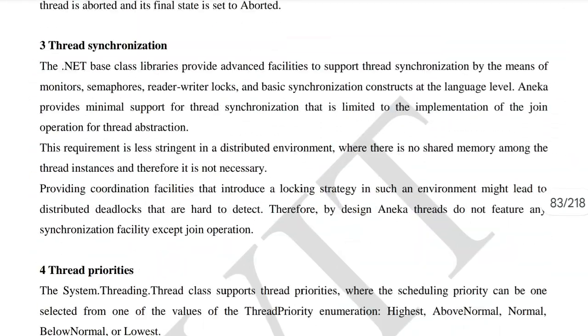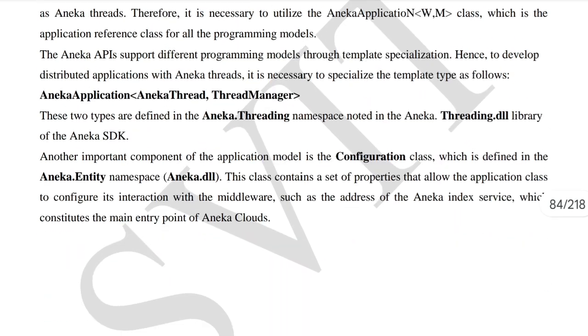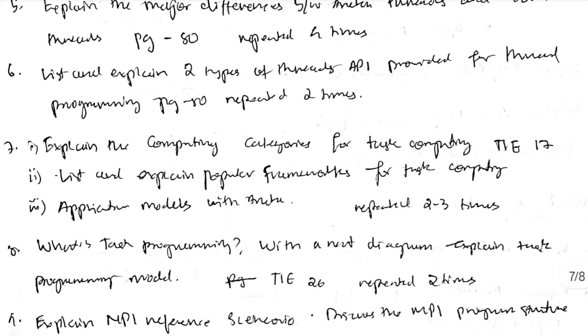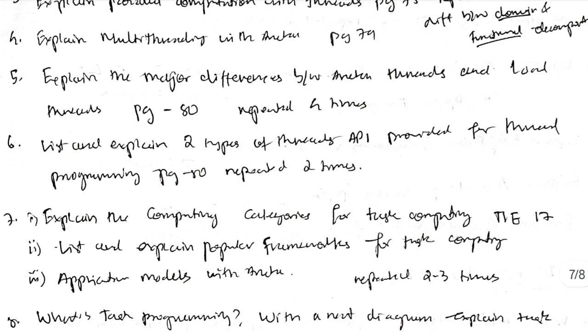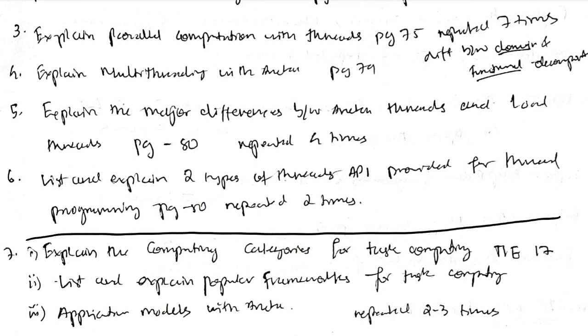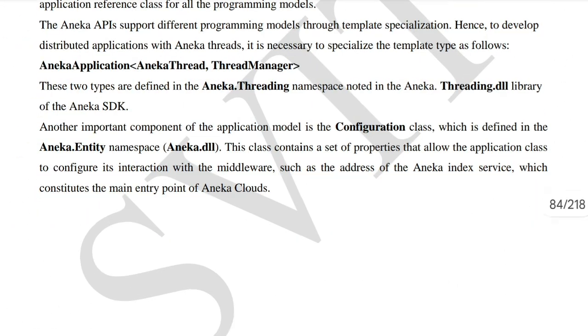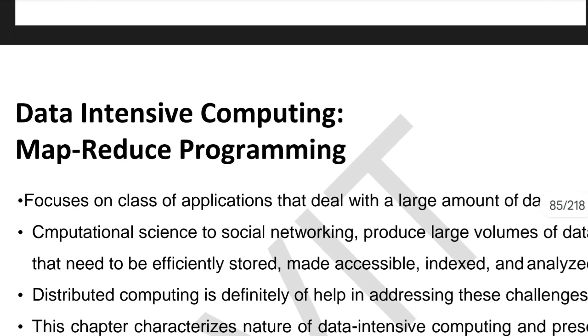After that we have programming applications with Aneka threads. Let's see what the question is: 2 types of threads API, and task computing, application models with Aneka. Actually for the third module, only half is present in the notes I am referring to currently, and the next half you have to refer from the Take It Easy Engineers third module notes. Programming applications with Aneka threads is present here, but it ends here and the fourth module starts.